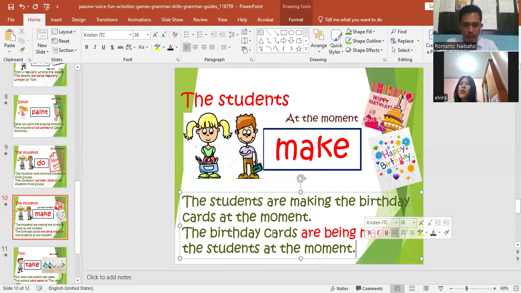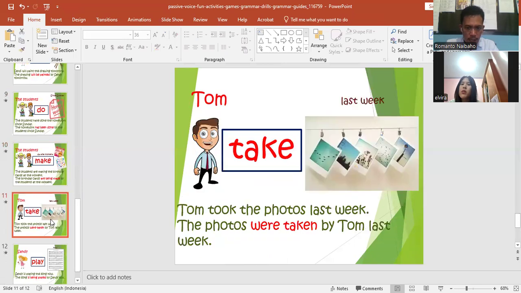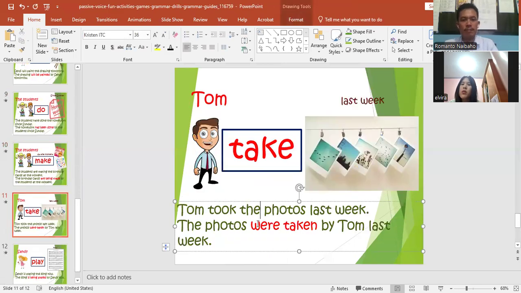Yeah, I think this is the same as the previous sentence. I have asked you to make one sentence, and now it is in simple past tense. Look at this. Tom took the photos last week. When we change into passive, let's pay attention to the object. The photos were taken by Tom last week. Foto itu diambil oleh Tom minggu yang lalu.